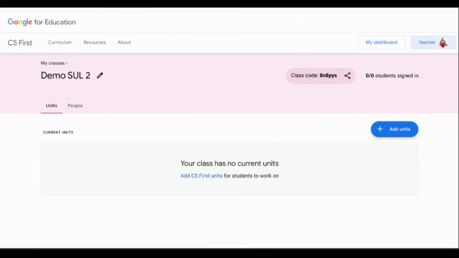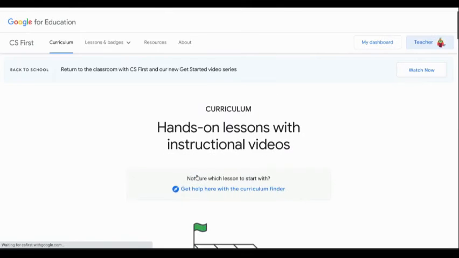Okay, so the first thing that I want to do is add units, right? So I want to add lessons. And I'm going to go over the curriculum and some resources that are available. You'll see a glimpse of it right now. So I can click on add units here, or I can click on this link here. It doesn't matter, they're both the same. And it comes up to the curriculum.